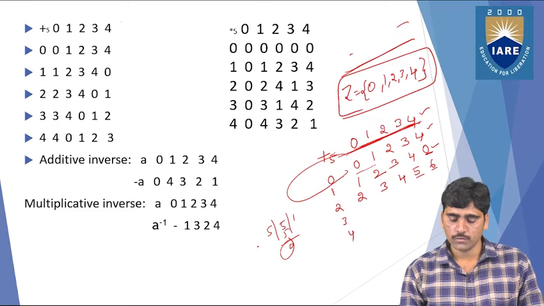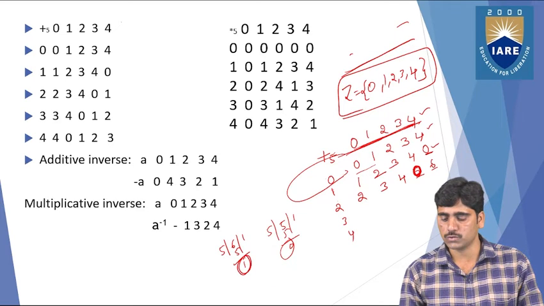In place of 5, you can replace with 0, and for 6, performing the modulo operation, 5 into 1 is 5 and the remainder is 1, so replace 6 with 1.